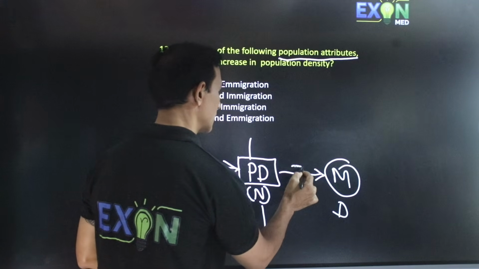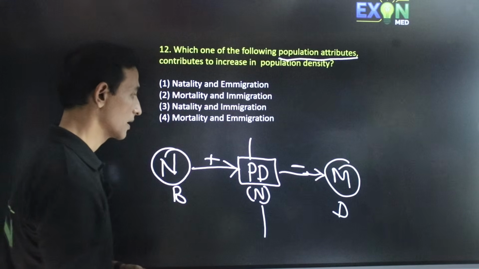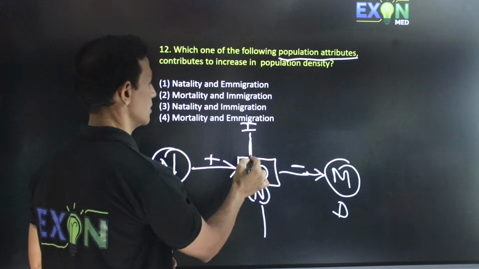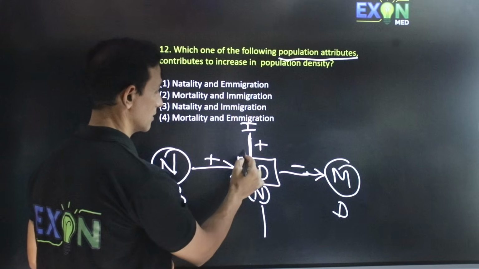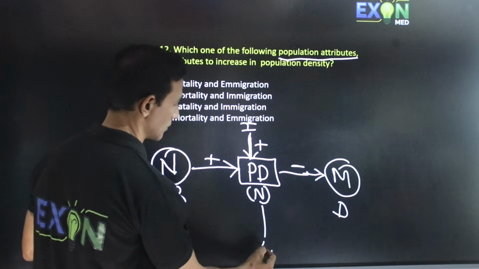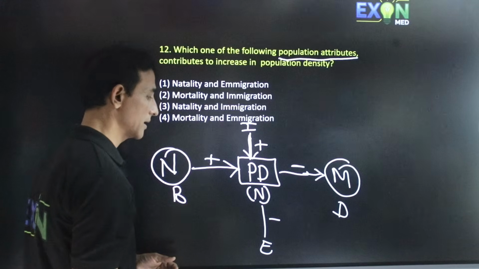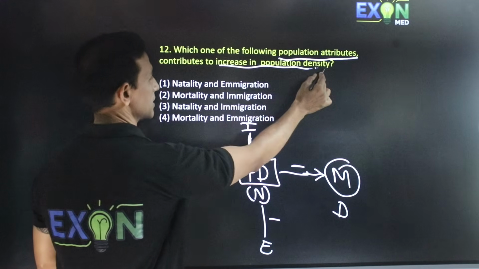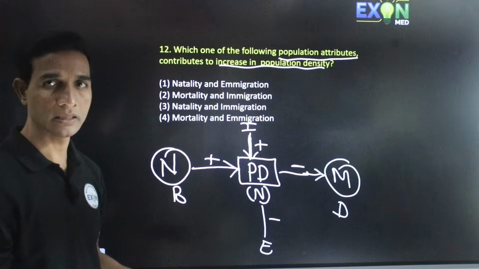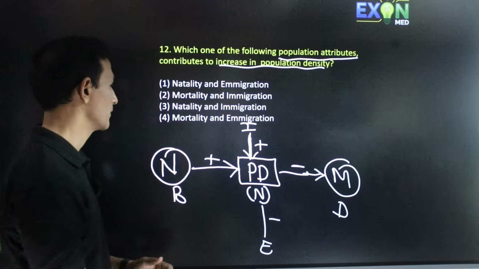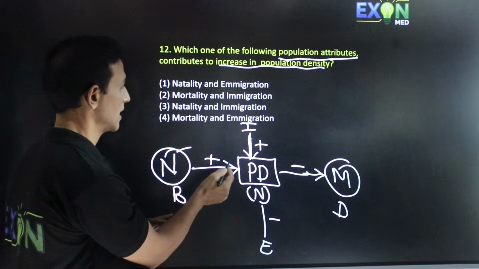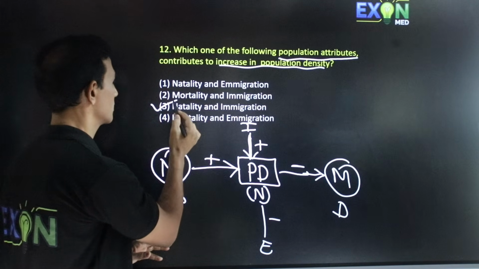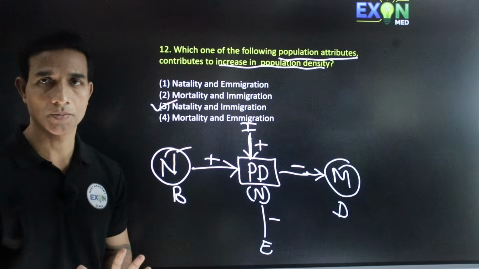It can decrease the population. The other one is immigration, which increases the population density. The other one is emigration, which decreases the population. Now find out which one will increase population density. Plus plus shows increase in population density. So natality as well as immigration. So we have option 3 as the correct option.